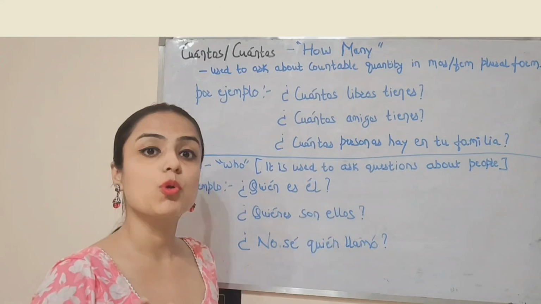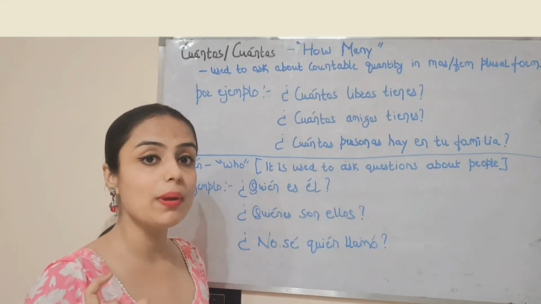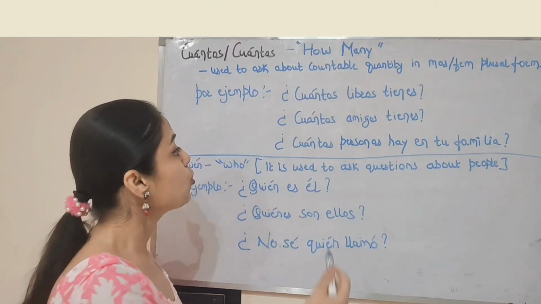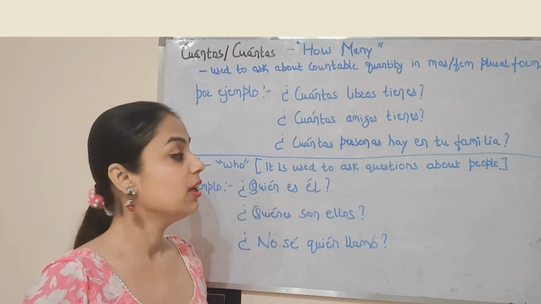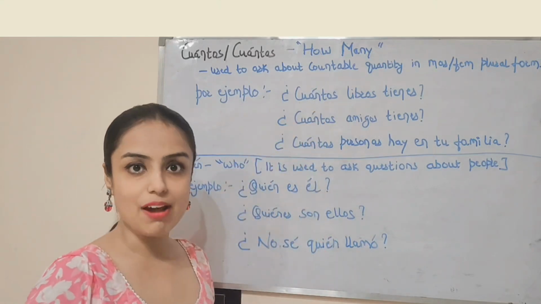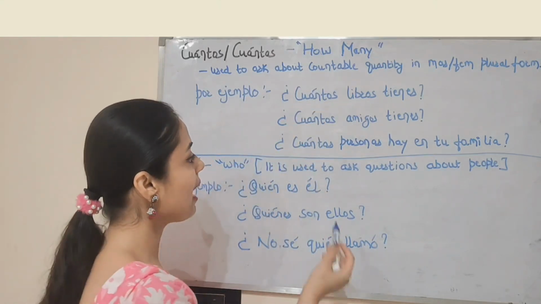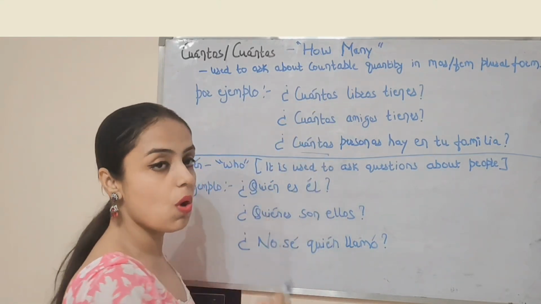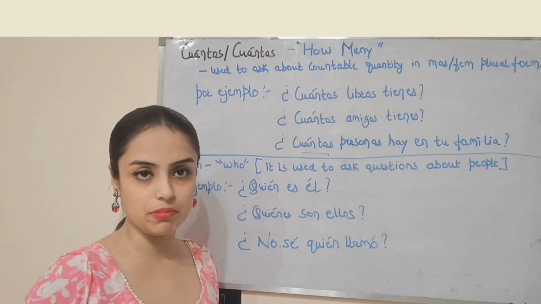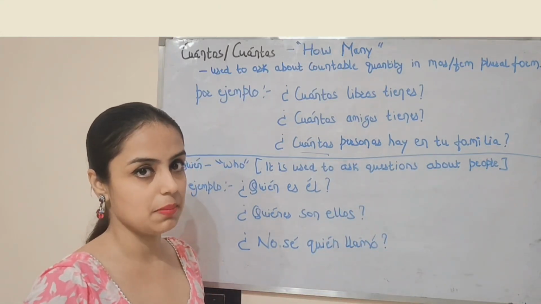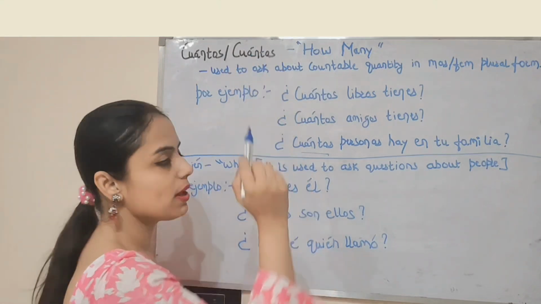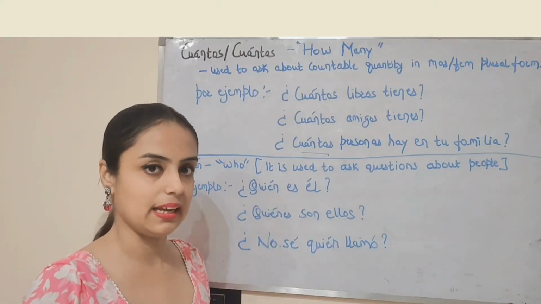Por ejemplo, ¿cuántos libros tienes? How many books do you have? ¿Cuántos amigos tienes? How many friends do you have? Then if I have to use the feminine form, I will be using cuántas. ¿Cuántas personas hay en tu familia? How many persons are there in your family? ¿Vale? So cuántos or cuántas means how many in English.